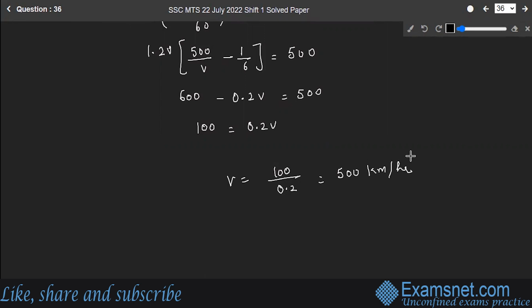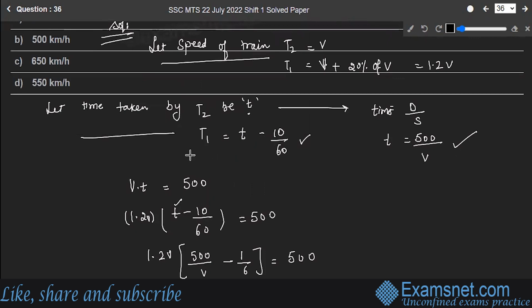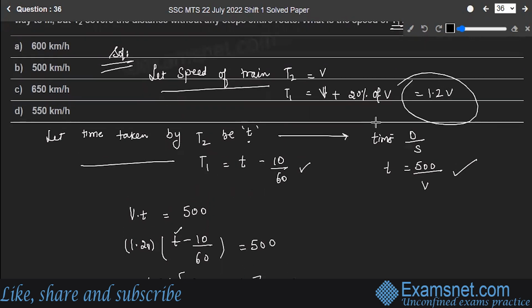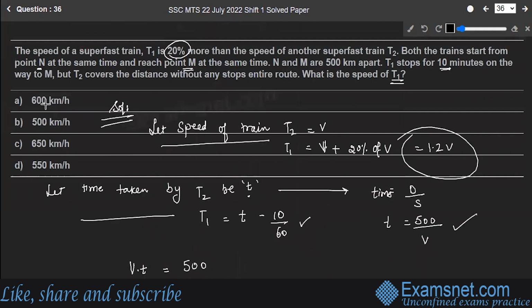So that is the speed of the train T2. You have to find out the speed of the train T1. T1 speed was equal to 1.2 V, right? So the speed of train T1 is equal to 1.2 into 500, which is equal to 600 kilometers per hour. So let's check with the options. Option A is the correct answer to the question.